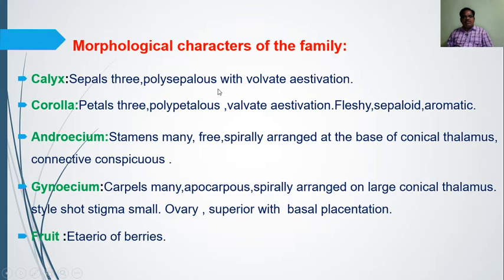When we observe the structure of the flower of this Annonaceae, they have 3 sepals, they are free in number, they are free in position, and they have valvate type of aestivation. There are 5 types of aestivation. Aestivation is nothing but the arrangement of sepals or petals in the bud condition. It is known as aestivation. So here 5 types of aestivation are there: valvate, twisted, imbricate, quincunxial, and vexillary, as we discussed at the FYBSc level.